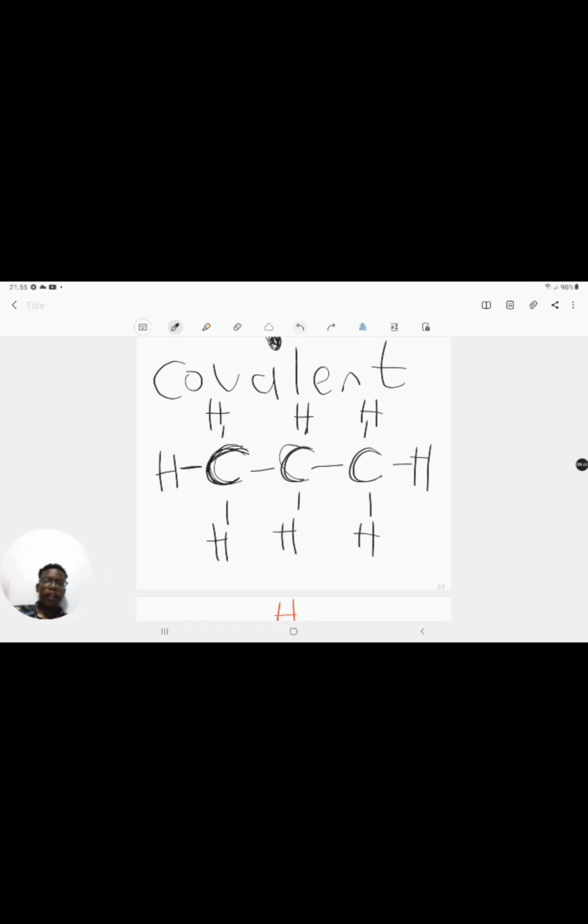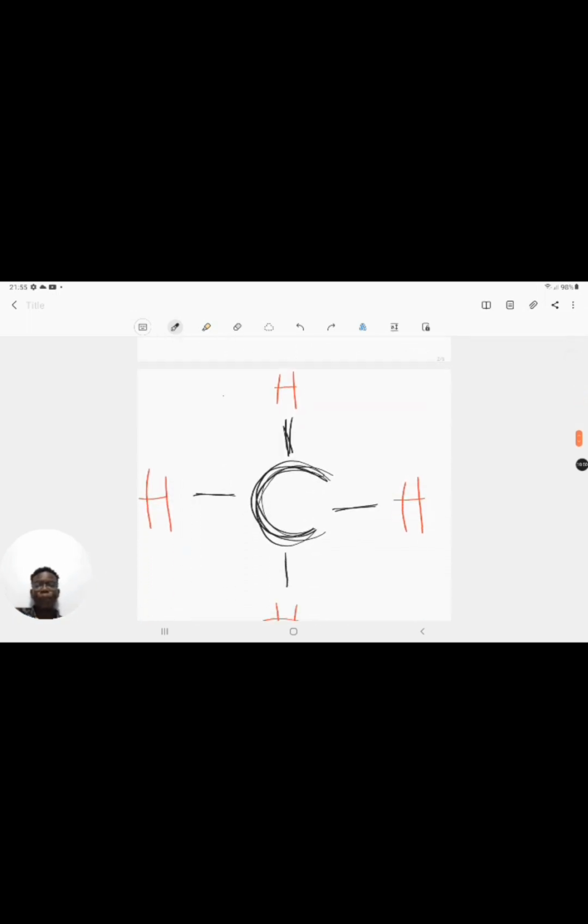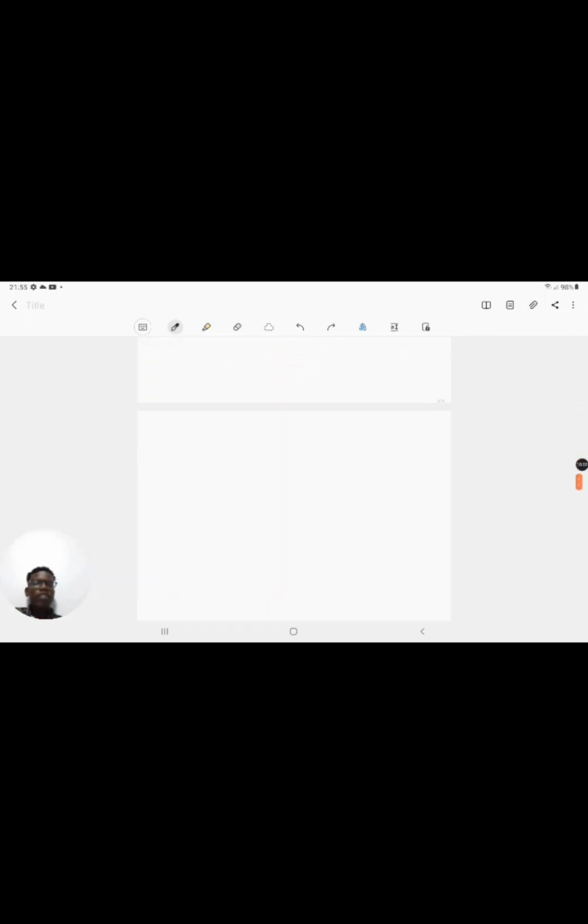If you look at this one in the middle, it has 1, 2, 3, 4 bonds. And if you look at the third one, it has 1, 2, 3, 4 bonds. So that's a very important property to remember, and you should remember it for the rest of the section. Those are the properties of your carbon.